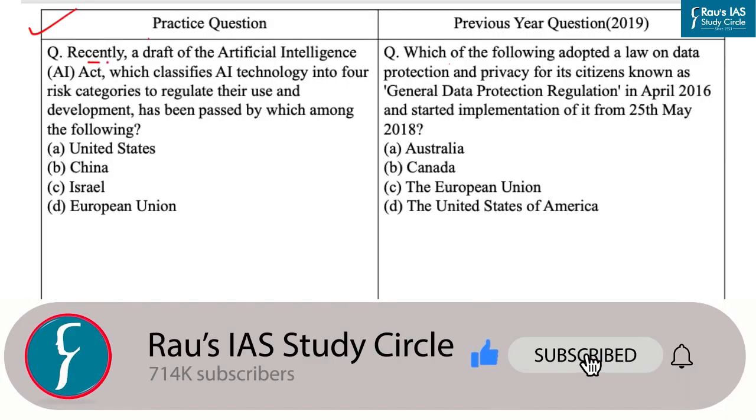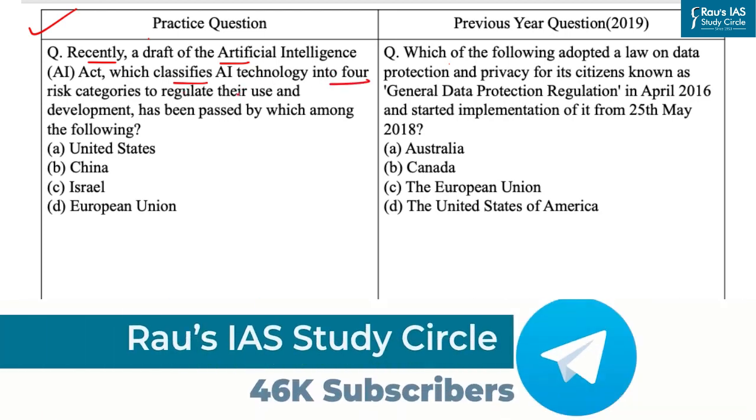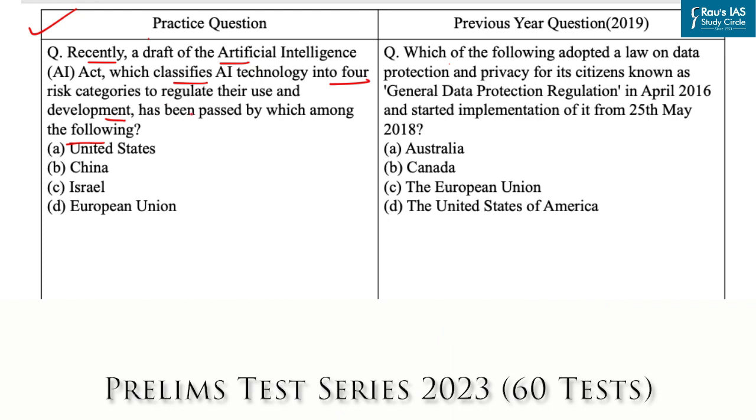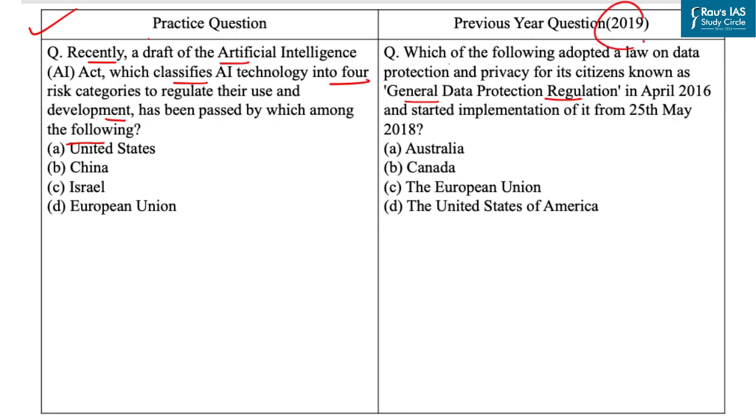Question says, recently a draft of the Artificial Intelligence AI Act, which classifies AI technology into 4 risk categories to regulate their use and development, has been passed by which among the following? Now, why have we taken this question? Because UPSC has been asking questions based on international laws and regulation, like this question based on General Data Protection Regulation came in year 2019.